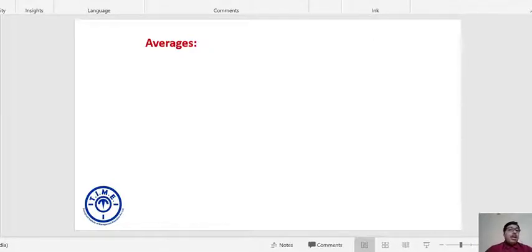All of us are aware what an average means. Average is simply the sum of the quantities divided by the number of quantities. So average is simply equal to sum divided by number of quantities.